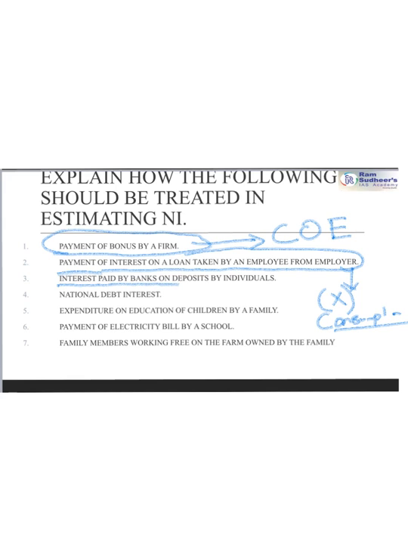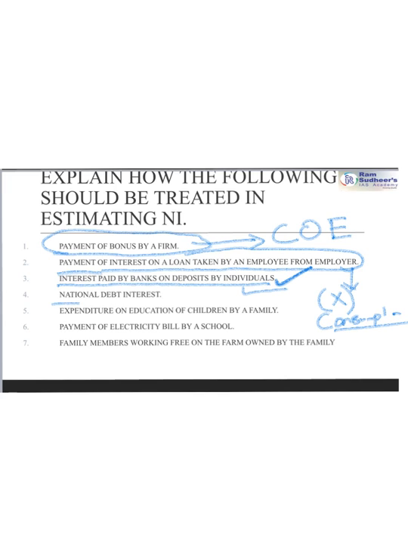Interest paid by banks on deposits by individuals. Now, this will be included in the national income, because it is a kind of factor income. The bank is a firm which is rendering a service, and this is part of the factor income, and that is the reason interest paid by banks on deposits by individuals will be included in the national income calculation.